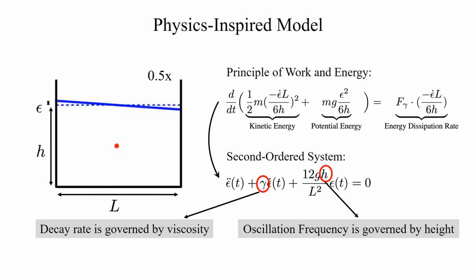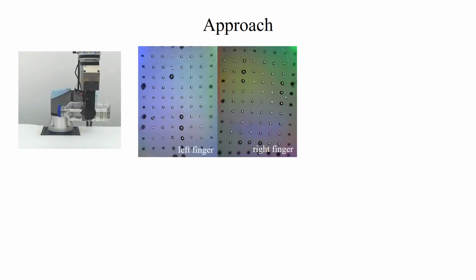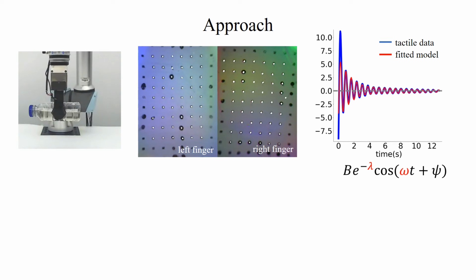Most importantly, the decay rate is governed by the liquid viscosity, and the oscillation frequency is governed by the liquid surface height. In our method, the gripper first grabs the bottle with two GelSight tactile sensors and makes an impulse movement. We collect the dynamic tactile signals during the free oscillation period. We track the markers of GelSight, extract the tactile data, and fit it with a damped oscillation signal.